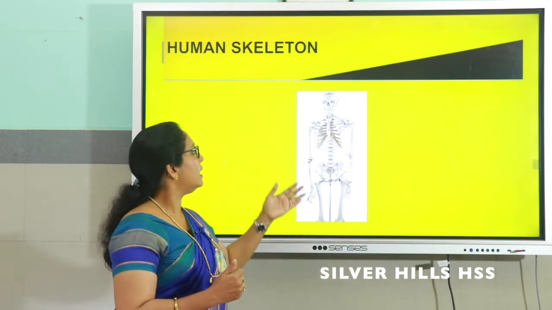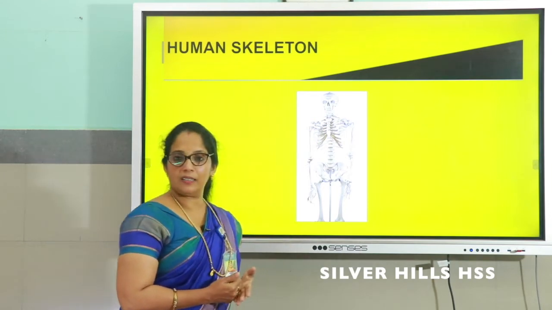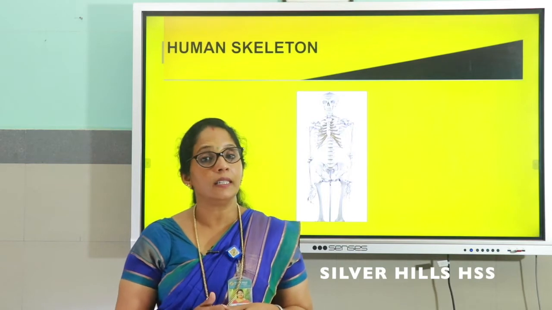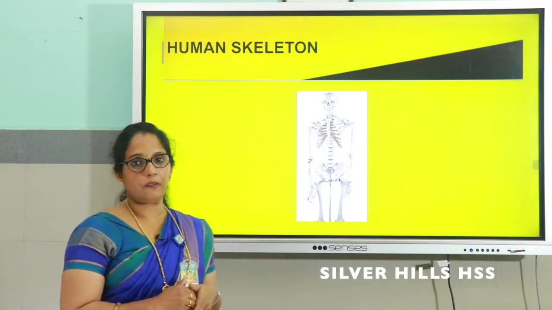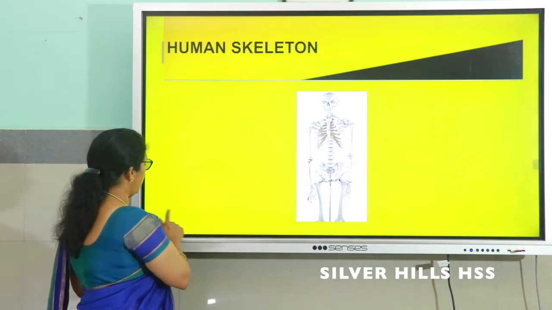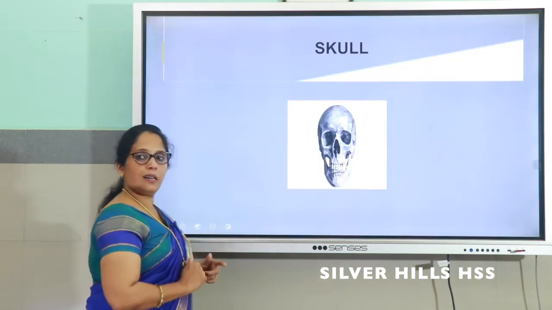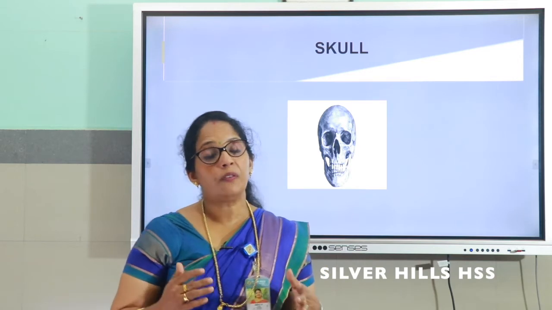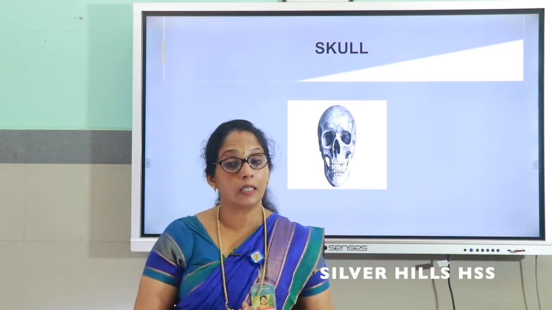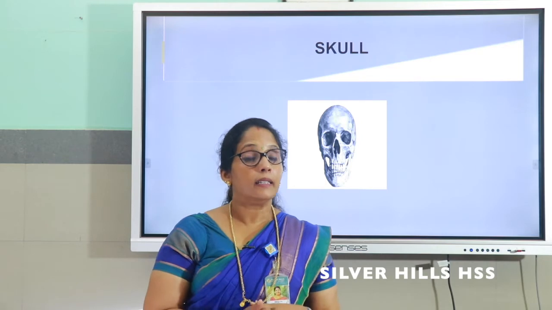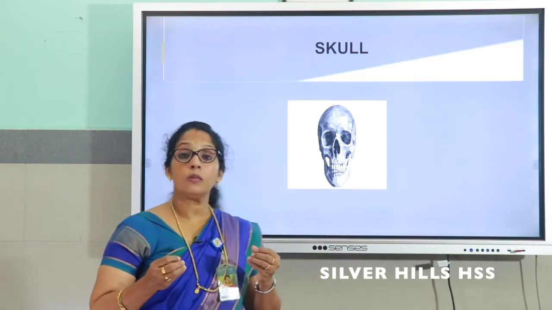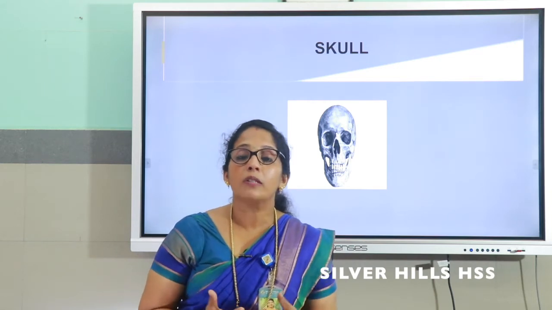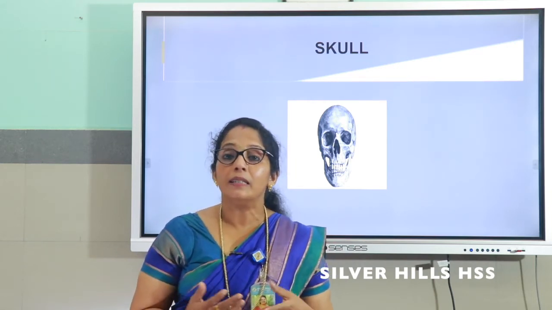So you can see different parts of the skeleton. Now we can study the different parts of the skeleton in detail one by one. First we can study about skull. What do you know about skull? Yeah, skull is made up of both flat bones as well as curved bones. And here skull is protecting the most important delicate organ in our body. Which is that most important delicate organ? It is brain.